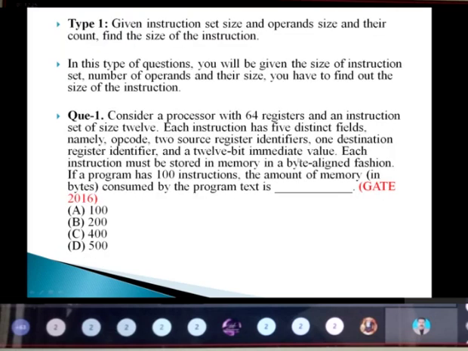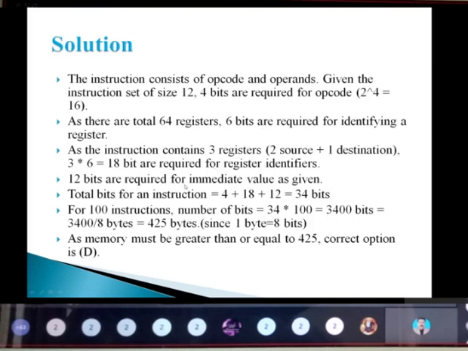So next they have given the immediate value. For that we require 12 bits. So 12 bits are required for immediate value. And the total instruction bits I need to calculate. So 4 bits for opcode and 18 bits for register and 12 bits for immediate. This 12 bit is already given in the question itself. This we have calculated, and the 18 is what we have calculated. So we are adding, and we are getting 34 bits.